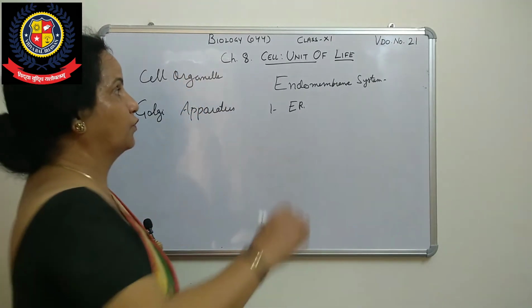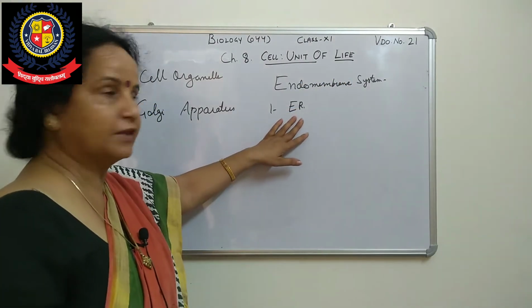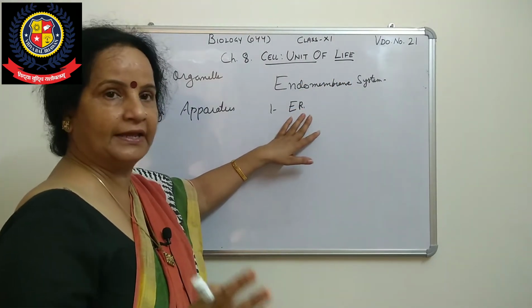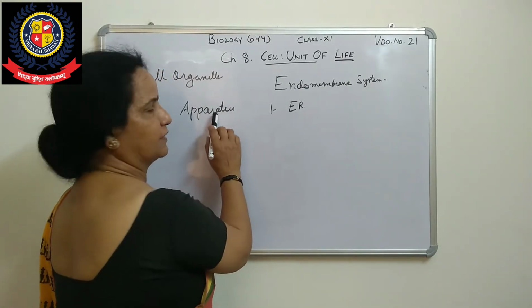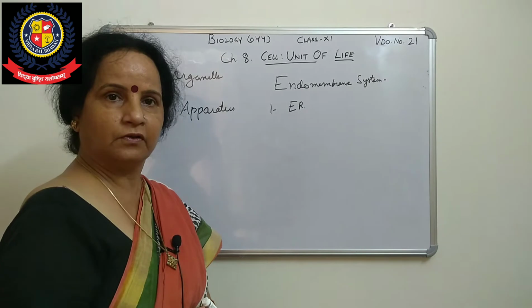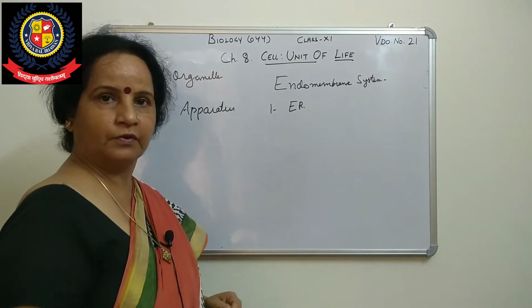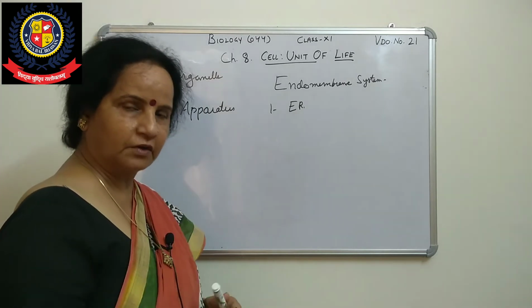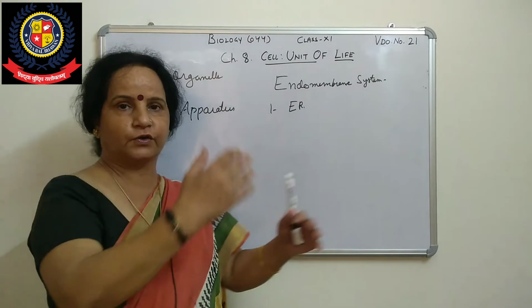Then we will see which function is performed by the endoplasmic reticulum, and how that function is interconnected with the Golgi apparatus. Because of that, we are including them in this endomembrane system. Is that clear? The organelles whose functions are interrelated to each other.